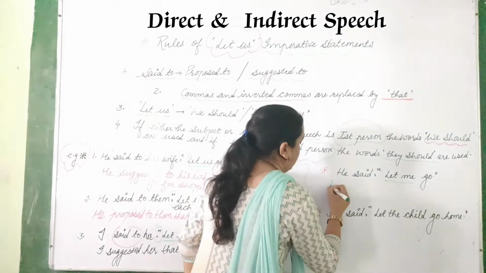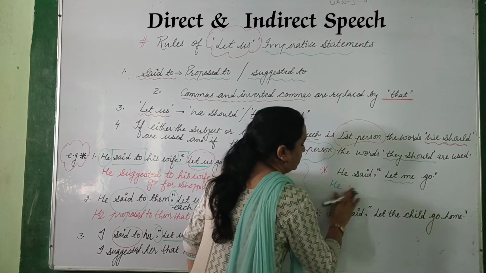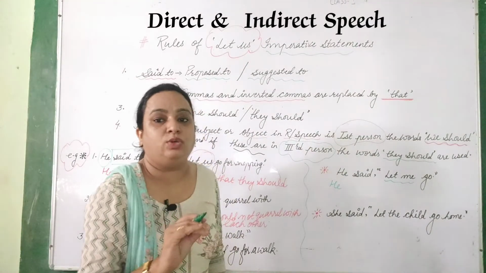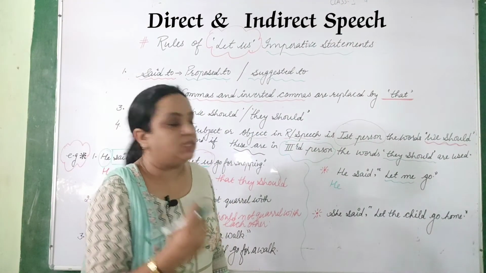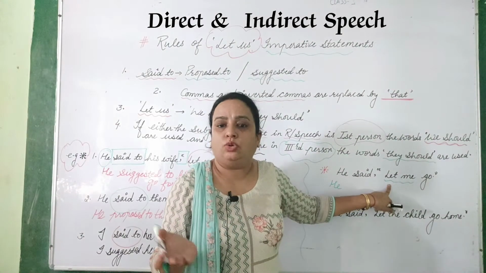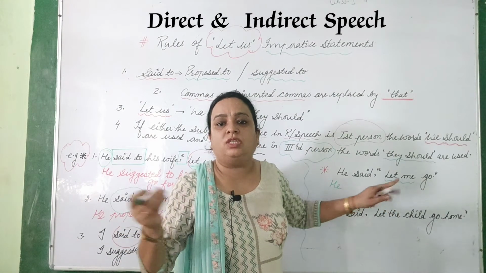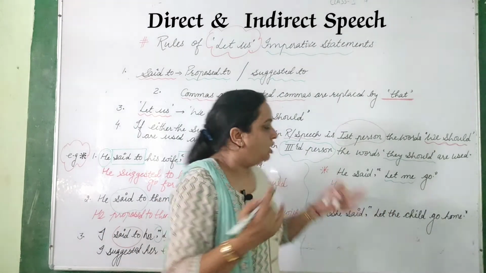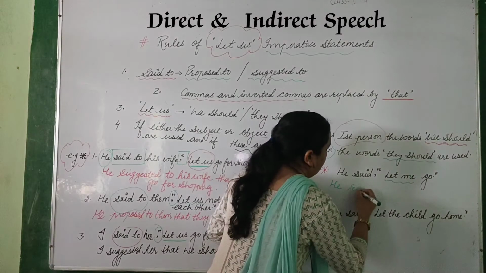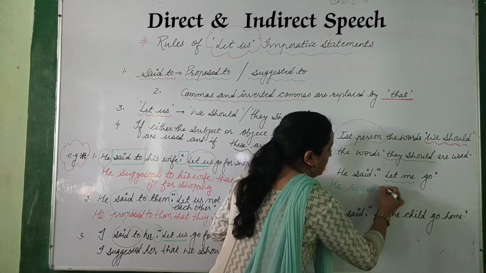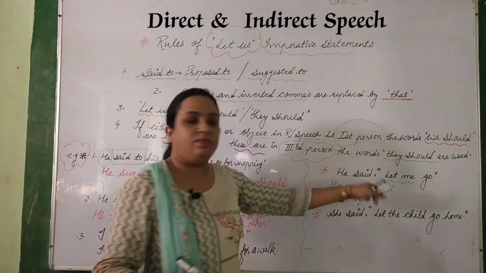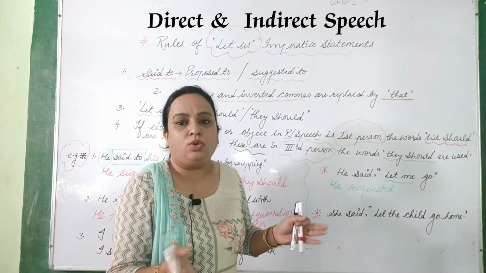For example, he said, right? So this "said" we have to change with "requested", because this "let me go", the person is requesting, no, that let me go, so that is a request. So here you will write he requested. Now the receiver is not given here, so there's no need to write down.